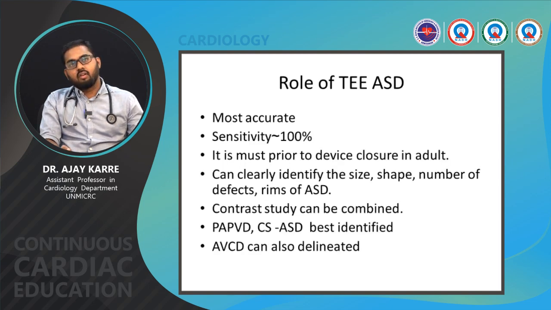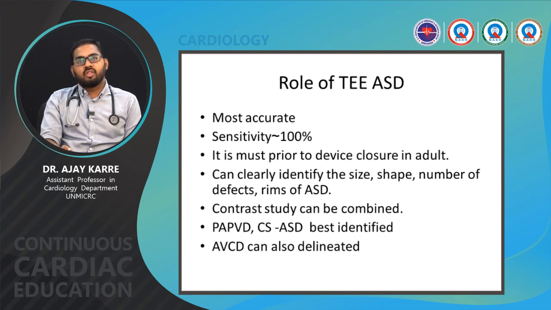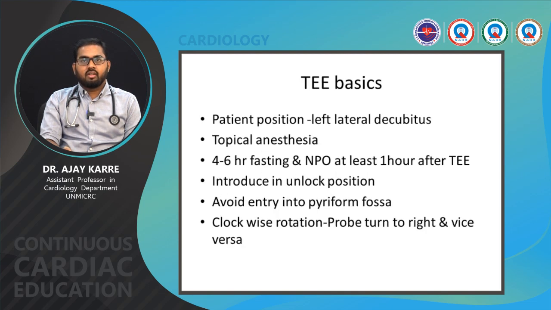Role of transesophageal echo in atrial septal defect: it is the most accurate and most sensitive. It is a must prior to device closure in adults. TEE should be done prior to device closure in adults. It can clearly identify the size, shape, number of defects and the rims of the ASD. Contrast study can be combined. AVCD can also be delineated.